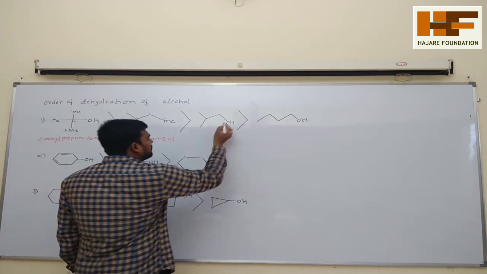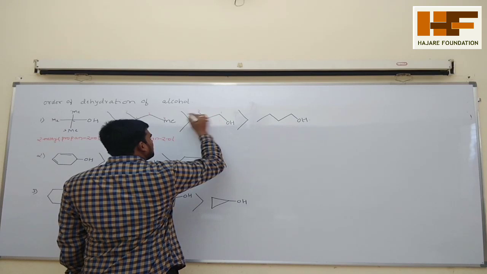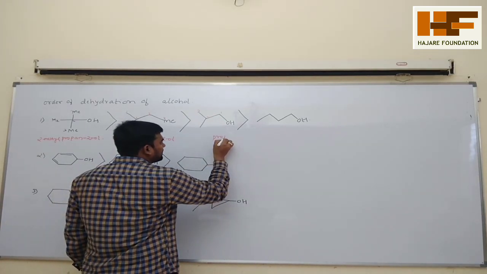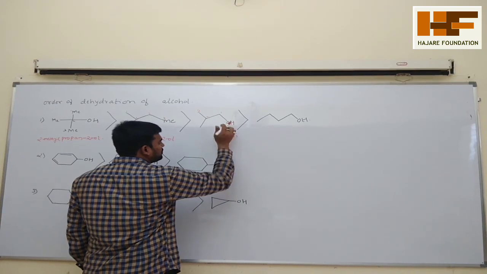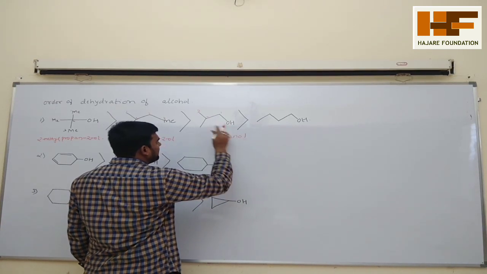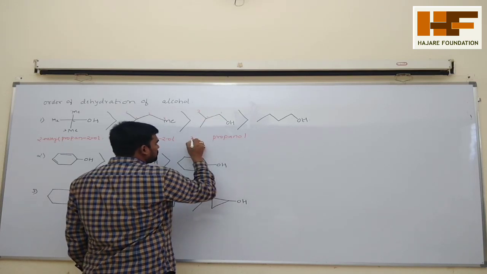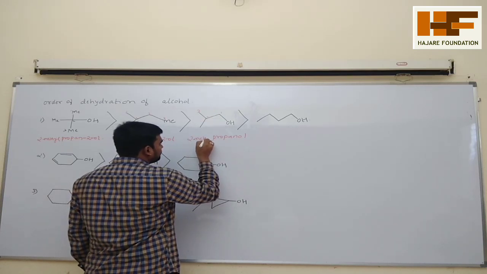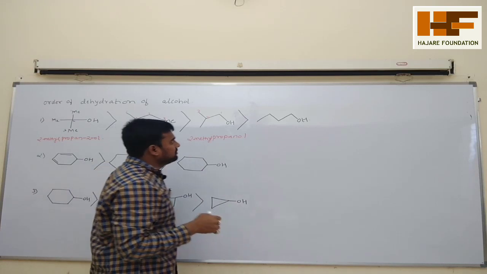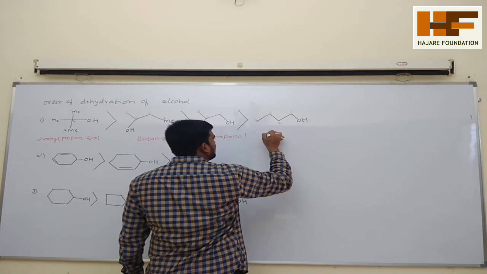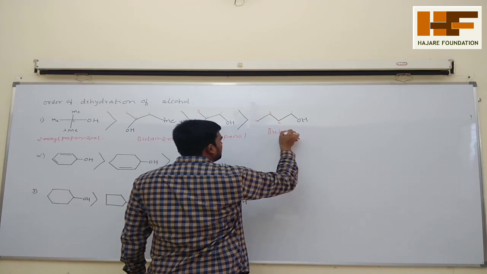This one, see 1 2 3, the total number of carbon atoms is 3, so prop, an, and at one position an OH group, so you can write ol. But one more thing is that at the second position of the carbon atom there is a methyl, so 2-methyl. And this one, see 1 2 3 4, so you can say butanol.